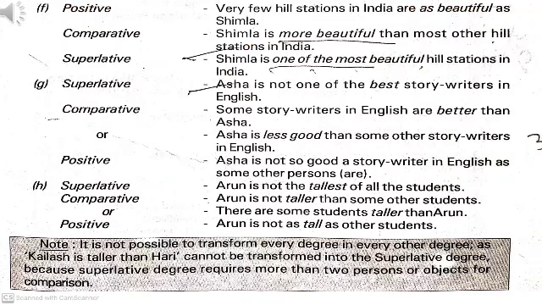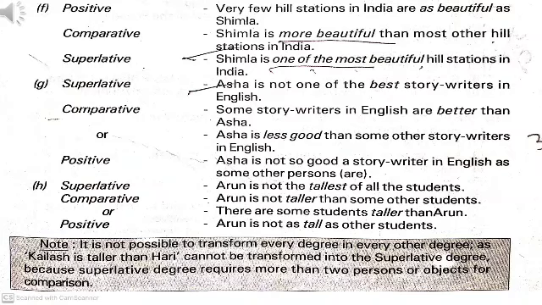Now, example F. Positive use of comparison is here. Very few hill stations in India are as beautiful as Shimla. Same as we have done in the earlier example. So, while using comparative degree of comparison, we will write most other.